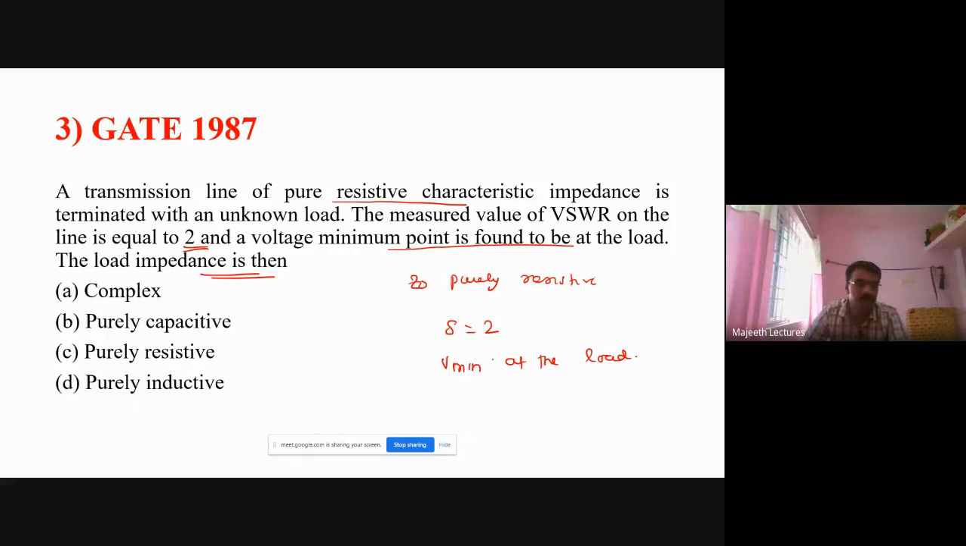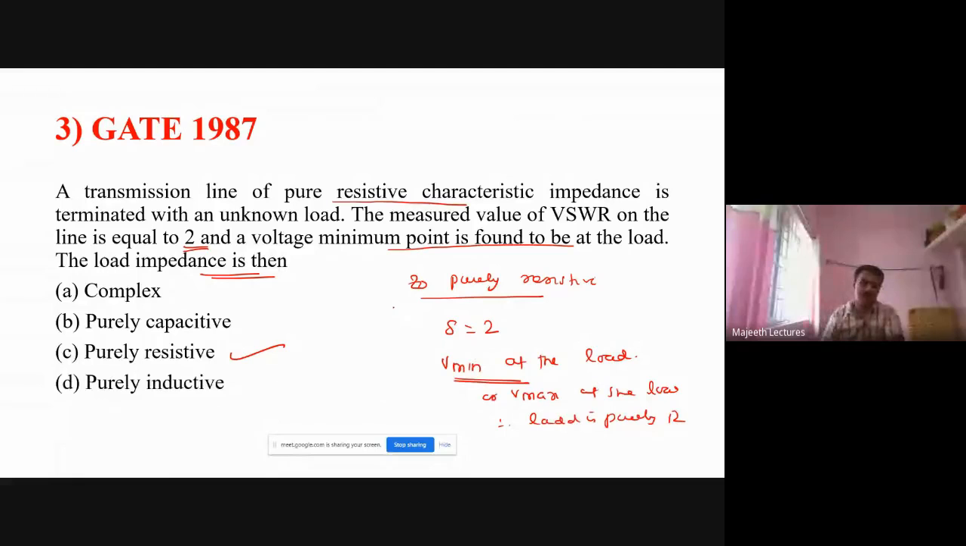Right? So you see, they have given the characteristic impedance is purely resistive. V minimum at the load. Let us deal about V minimum and also when voltage minimum or voltage maximum occurs at the load only when load is purely resistive. I will tell you why. So load is purely resistive. So the answer is option C. Please note down this question. I will explain the answer in the later part.